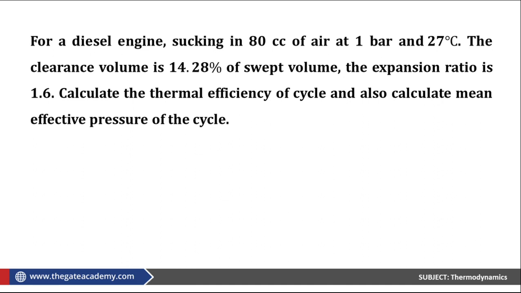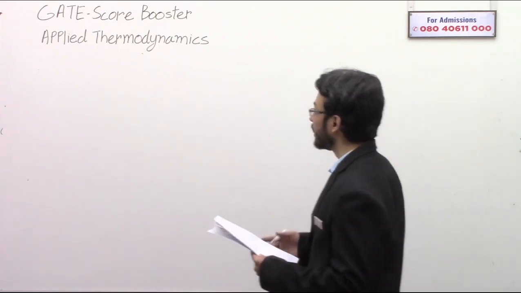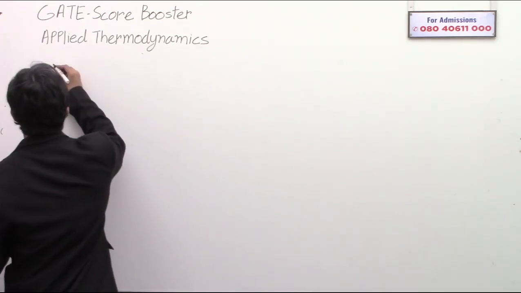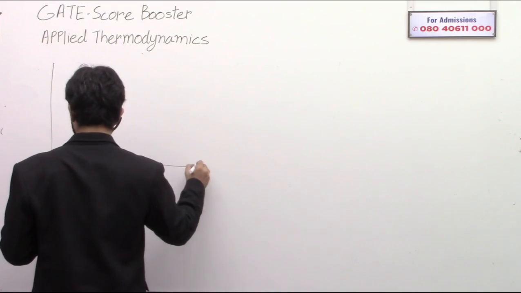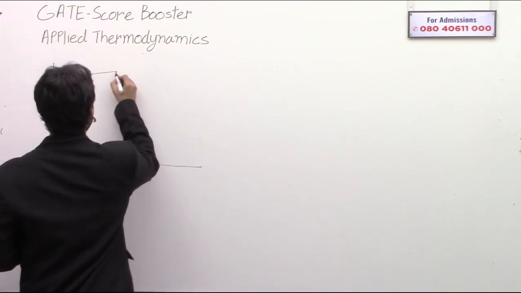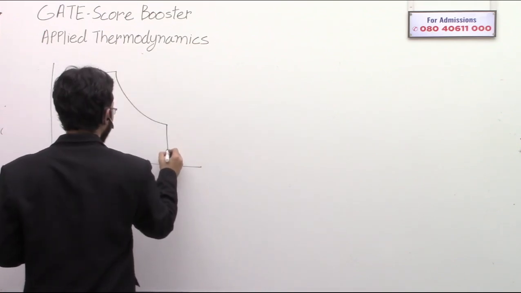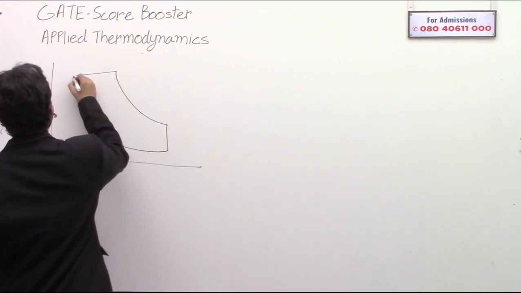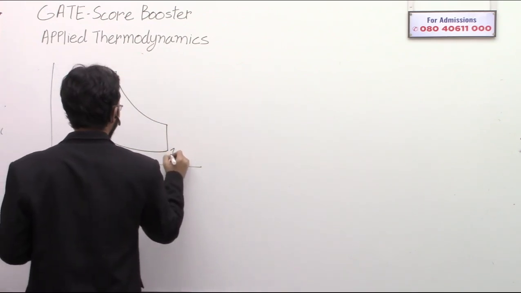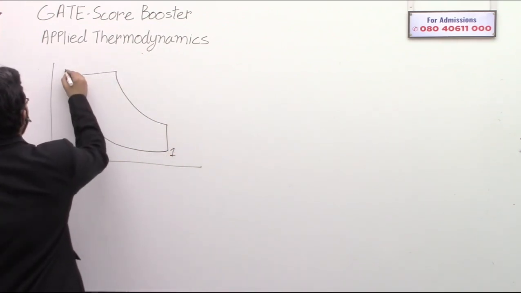So let's see how to do that. Let's draw the cycle diagram first. This is a diesel cycle, so it will look something like a macaroni. That's how I remember it.